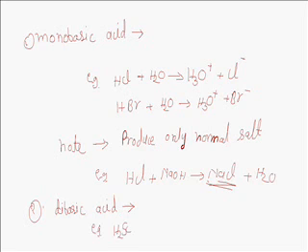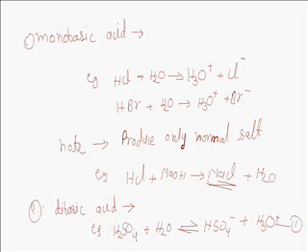For example, H2SO4 gives HSO4 negative, that is the anion of acid, plus hydronium ion H3O plus in the first step.